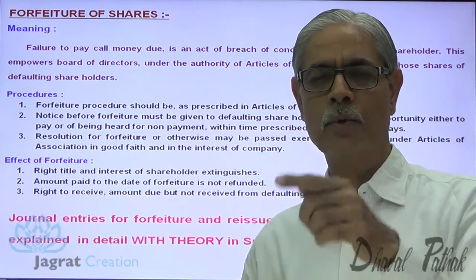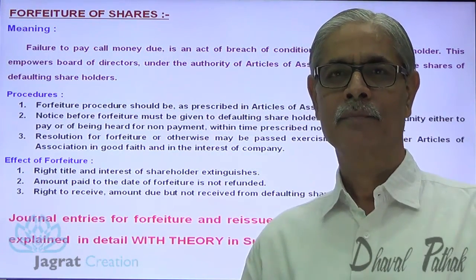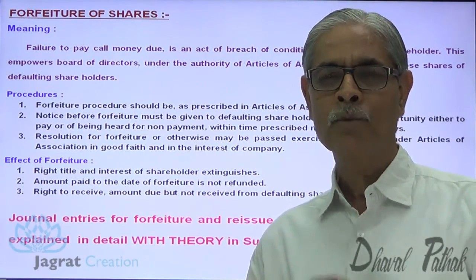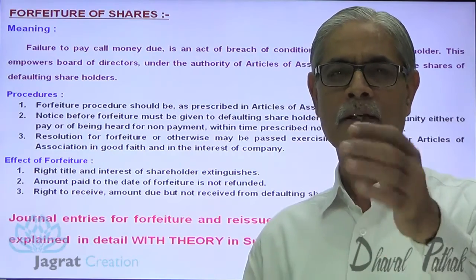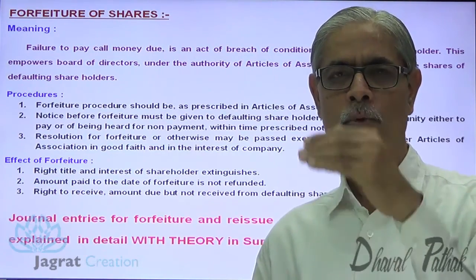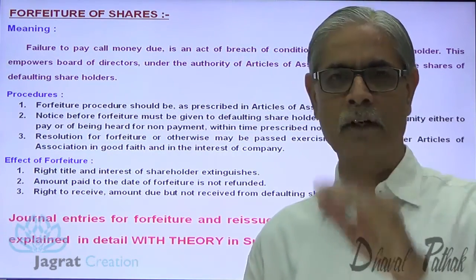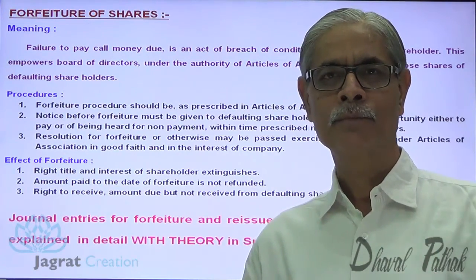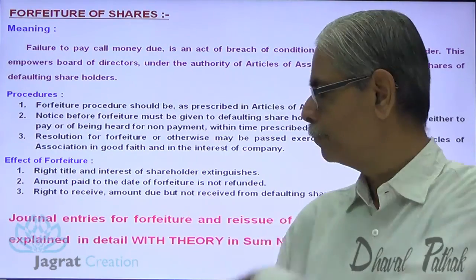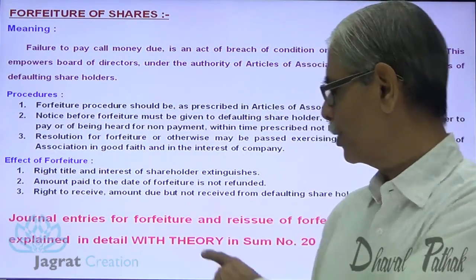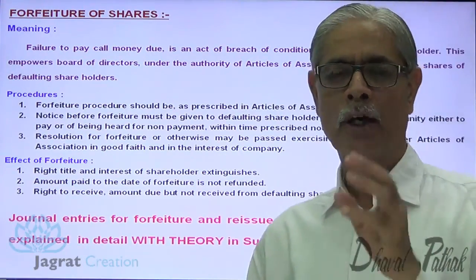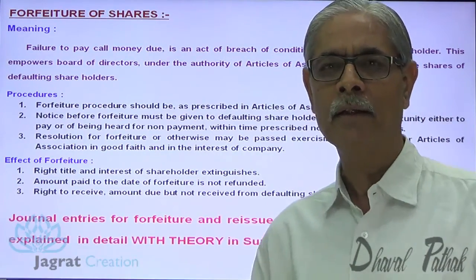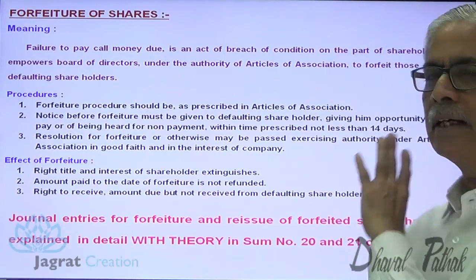If the shares are issued at premium, premium is received and forfeited, premium is not received and forfeited. If the shares are issued at discount and forfeited, if the shares are issued at par and forfeited, after forfeiture these shares are reissued either at premium or at discount. How the accounting entries get recorded has been discussed in detail while solving these two sums, and you can learn the theory and observe its application in exercise sum number 20 and 21.